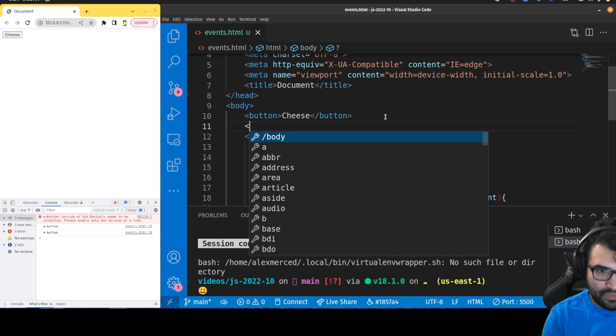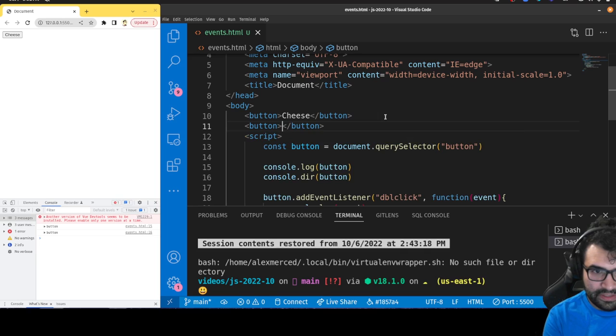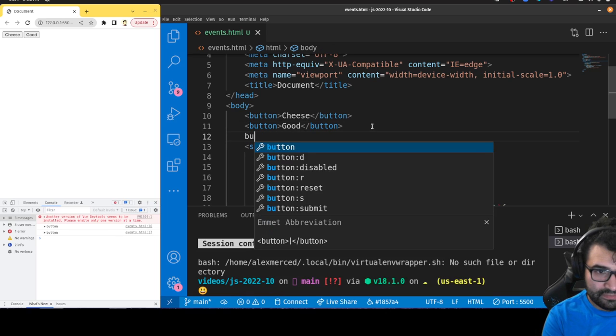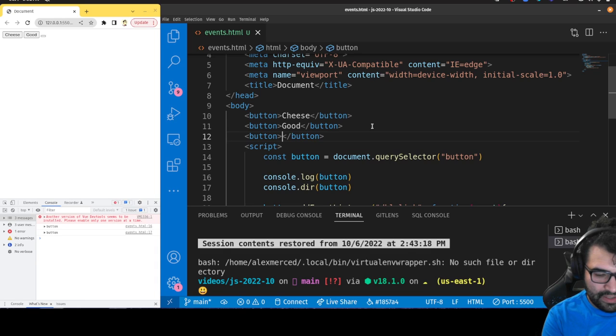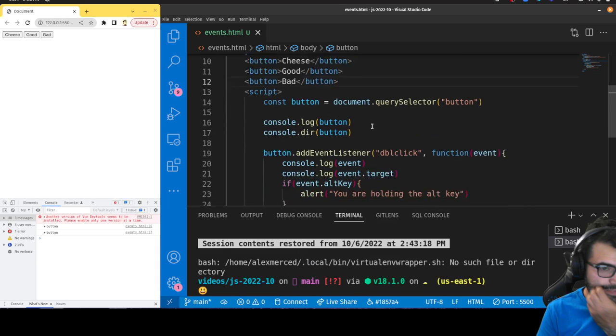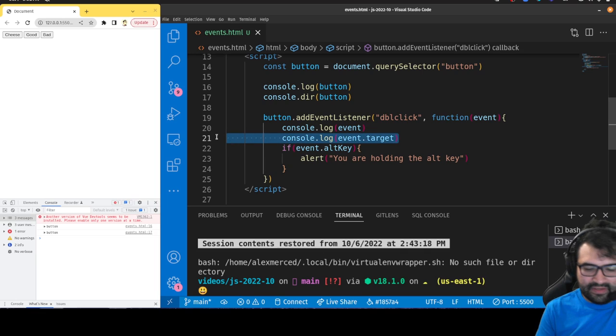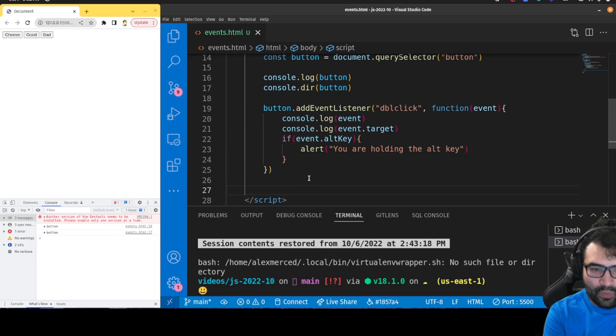Okay, so we're going to add another button: cheese, good, bad. Okay, so I have all these buttons. Now I'll get rid of this and leave that there. What I'm going to do is add an event listener on the window. So it's when you click on the window, and the window means literally the whole browser window. If I click anywhere in here, I'm triggering an event.